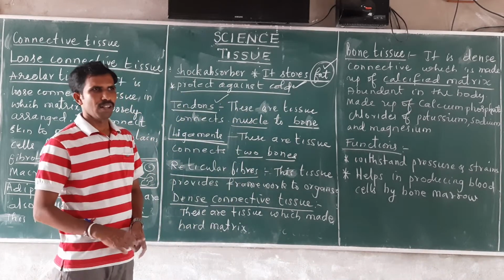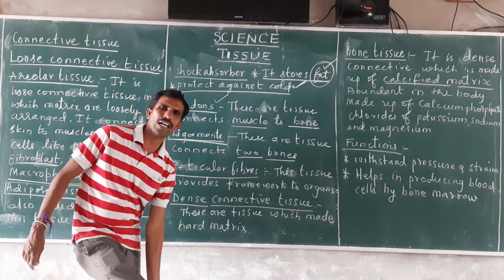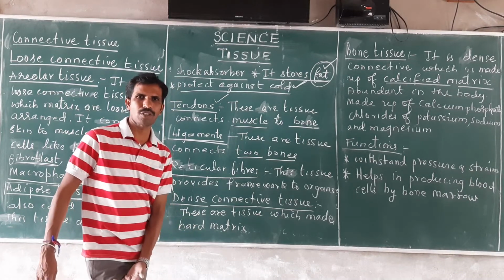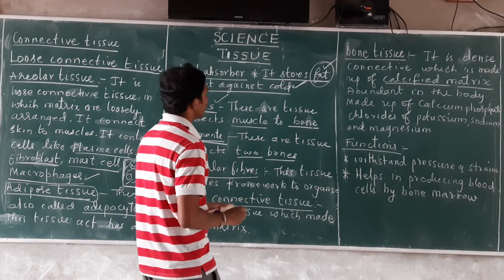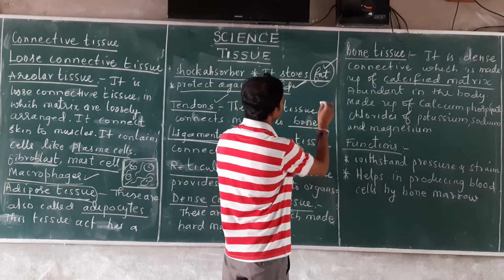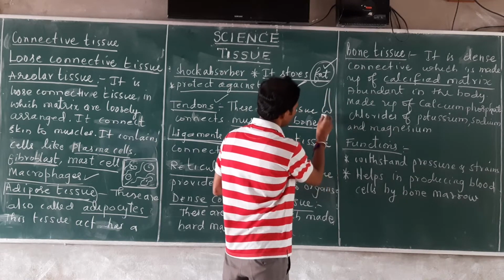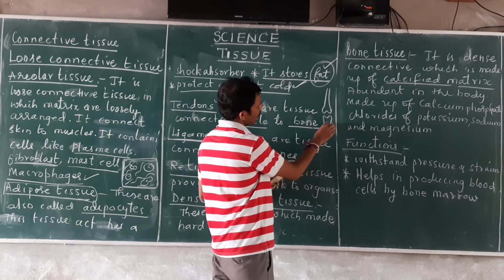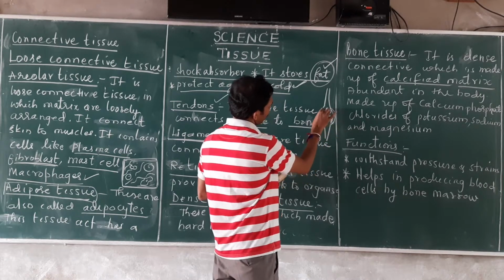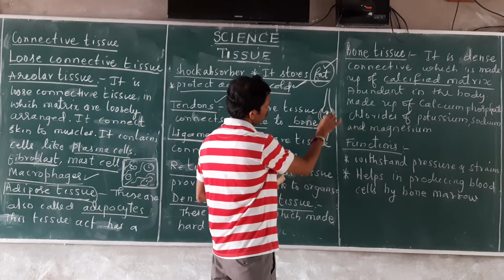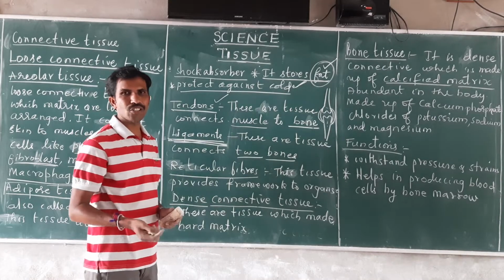Like in the leg part, we have the fibula in the lower leg, and the thigh bone or femur. Both are connected. I'll draw the picture over here. This is one bone and this is another bone. These two bones are connected by ligament, which is elastic in nature.